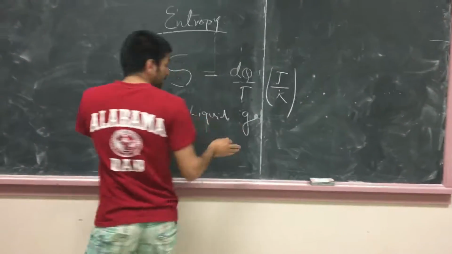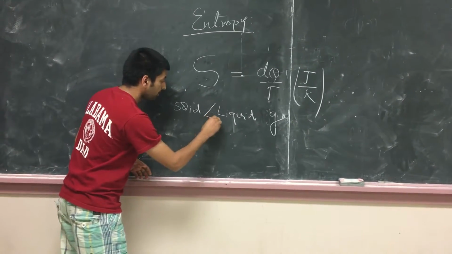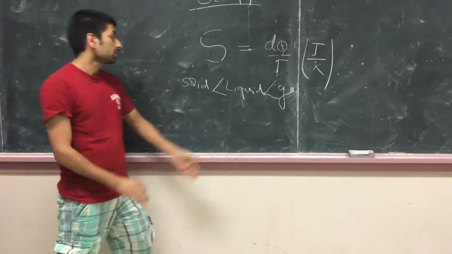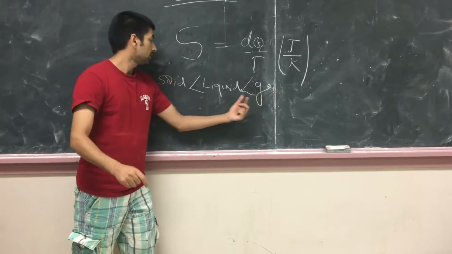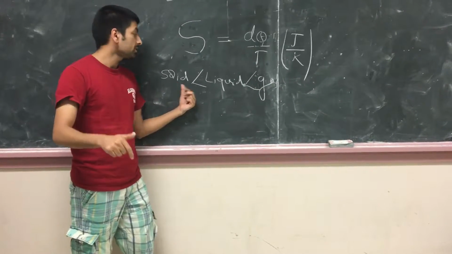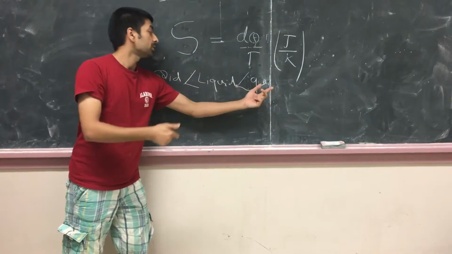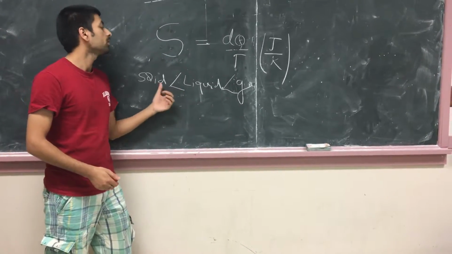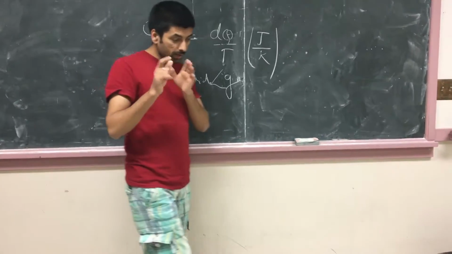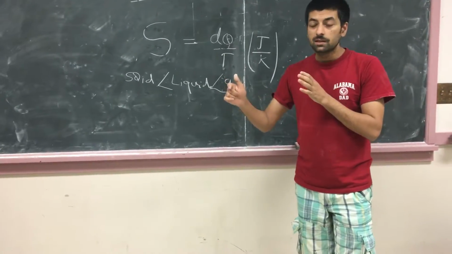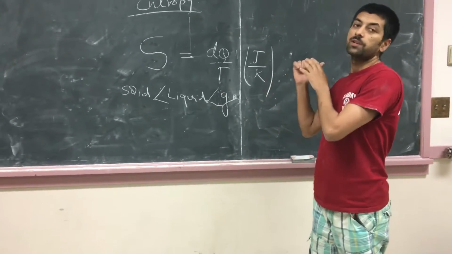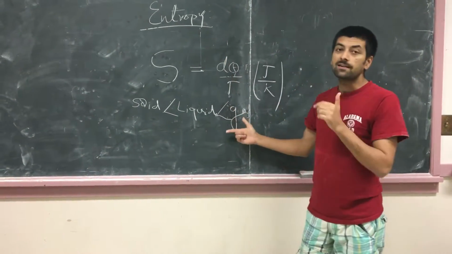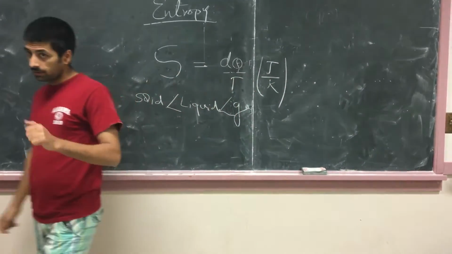So based on entropy, we can say the entropy of solid is least, then liquid, and then gas. Let me relate it with randomness. The randomness in gas is highest, the randomness in solid is lowest, and the randomness in liquid is in between gas and solid. So this is the hierarchy of entropy in solid, liquid, and gas. Now you can make sense, right? Entropy is randomness. As we go from solid to liquid to gas, entropy goes on increasing. As you go from gas to liquid to solid, entropy goes on decreasing. So entropy is related with randomness. This is one definition. Okay, everybody understood that?